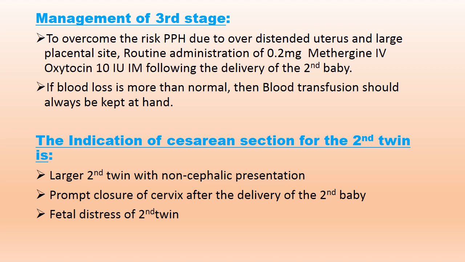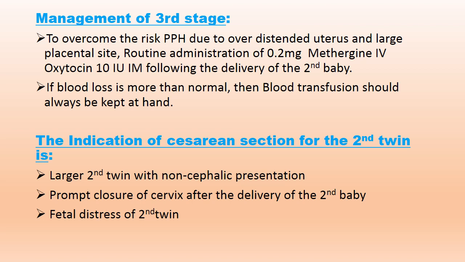Management of third stage of labor. To overcome the risk of PPH due to over-distended uterus and large placental site, routine administration of 0.2 mg methergine IV, oxytocin 10 international units IM following the delivery of the second baby.